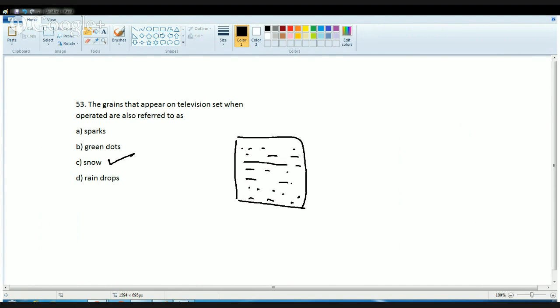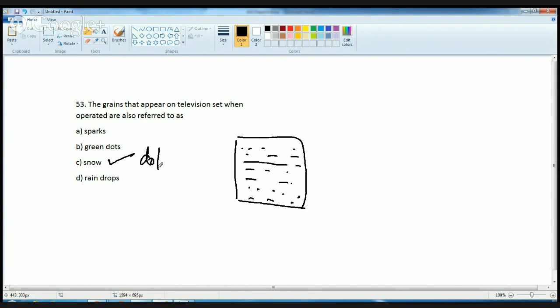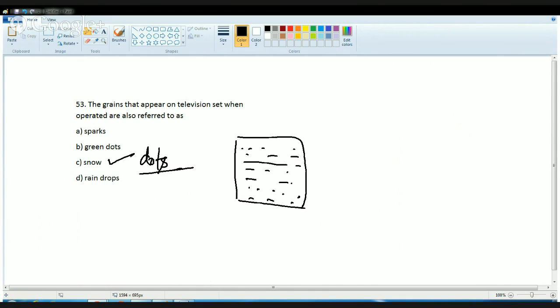They are also known as dots or snow, and they are caused due to electronic noise or any radiated electromagnetic noise that is picked up by the antenna accidentally. The antenna is not really wanting to pick up that noise, but it suddenly gets picked up by the antenna and it is displayed on the screen, superimposed on the actual picture. So that is known as dots or snow.